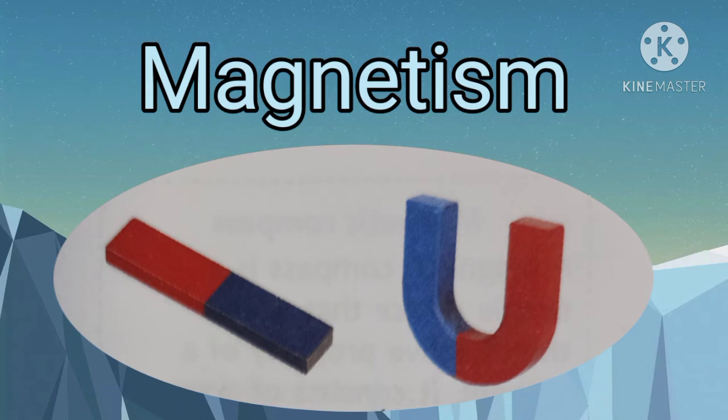Magnetite: the chemical formula of magnetite is Fe3O4. Fe3O4 is the world's first magnet. This is also called a natural magnet.